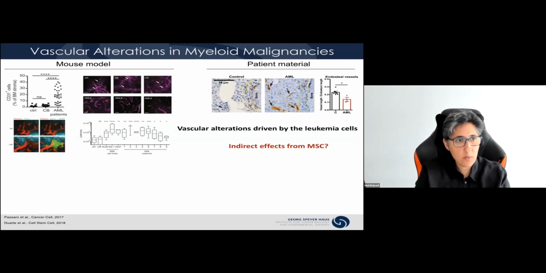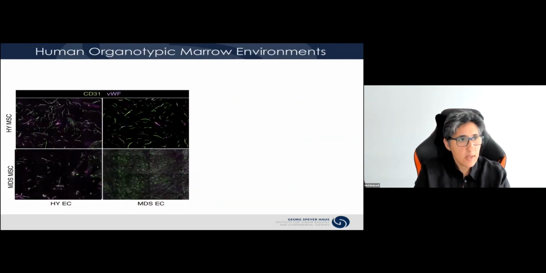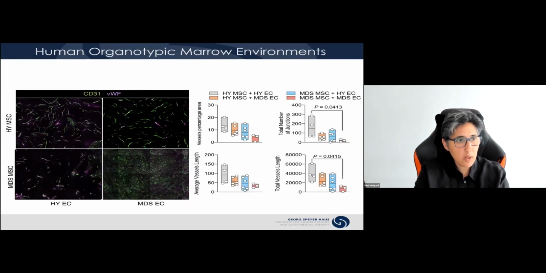And the reason we suspected that is when we look at the gene expression in MDS-associated mesenchymal cells, I think you can appreciate here in this qPCR data, there is an overexpression of a number of genes associated with angiogenesis. And so what we did is a very simple experiment. We took advantage of our 2D model and we mixed and matched the healthy MSCs with healthy endothelial cells, healthy MSCs with MDS endothelial cells, and so on.